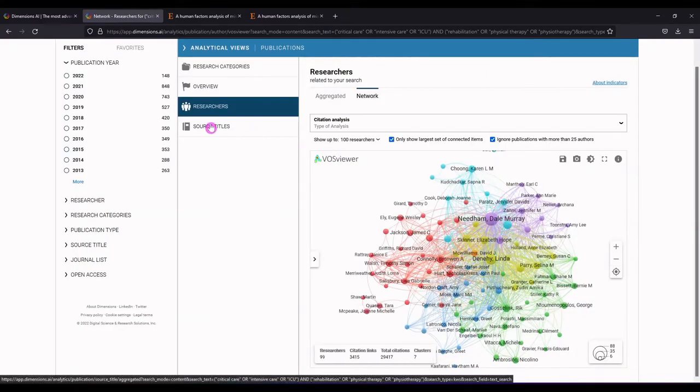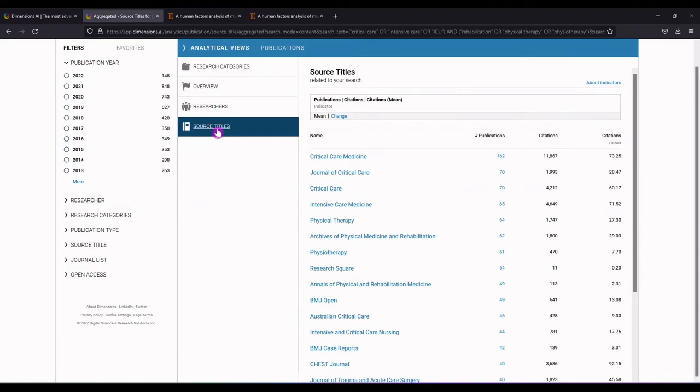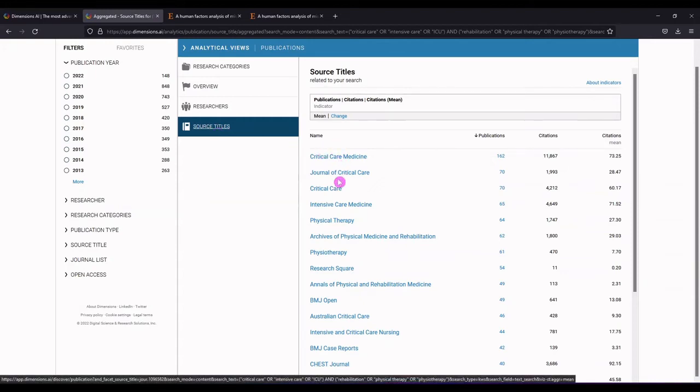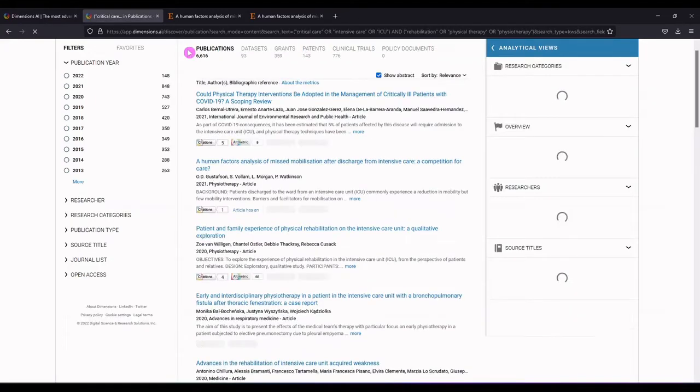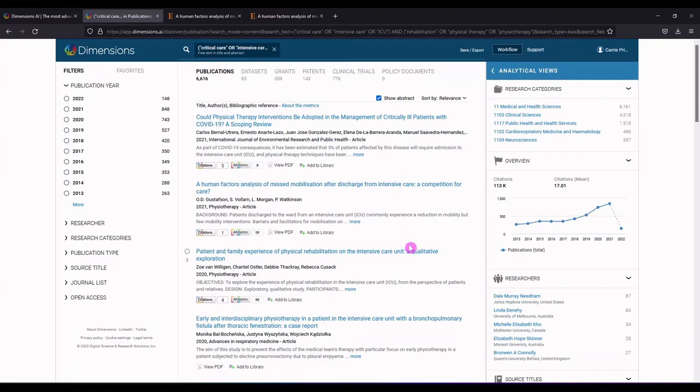And next we'll go to source titles. So this shows you the journals in which this set of literature has been published. So if you are a potential author looking for a place to publish in this area, you might find this very helpful. You can click on the set of publications. You can see how many times they've been cited and the mean citations. Let's close analytical views. We'll scroll back up to the top.